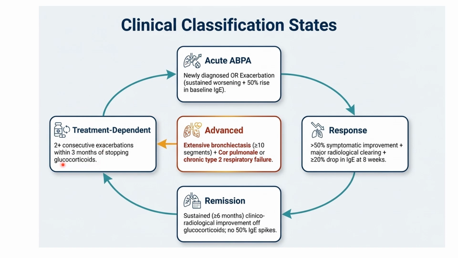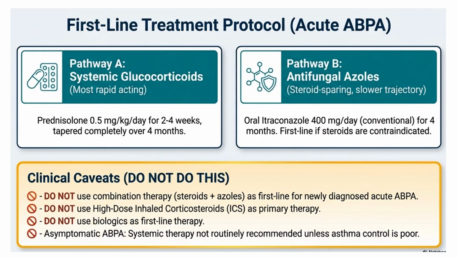Sometimes the patient is treatment dependent. That means 2 or more consecutive exacerbations within 3 months of stopping steroids. When you stop the steroid, the patient develops exacerbation. So that is treatment dependent. In some advanced cases, the patient presents with extensive bronchiectasis, cor pulmonale and type 2 respiratory failure. So these are the clinical stages of ABPA. Previously we saw the phenotype; here we can see the clinical stage. Okay, we'll move to the next.